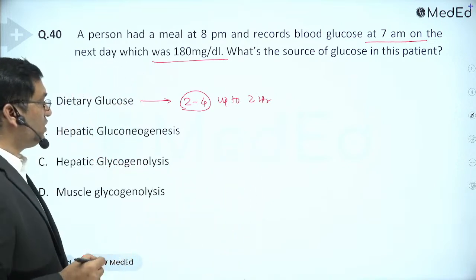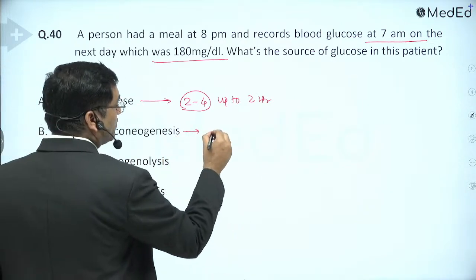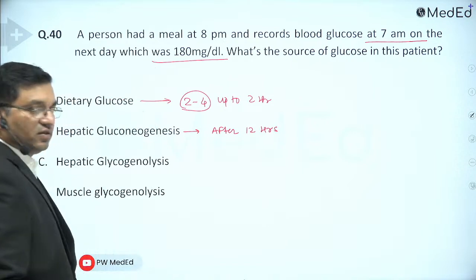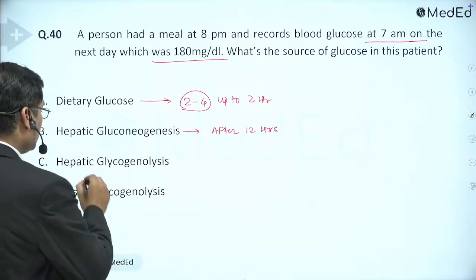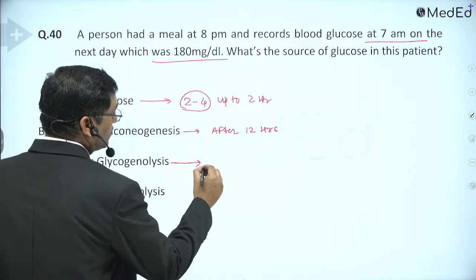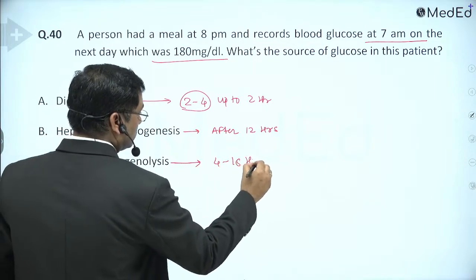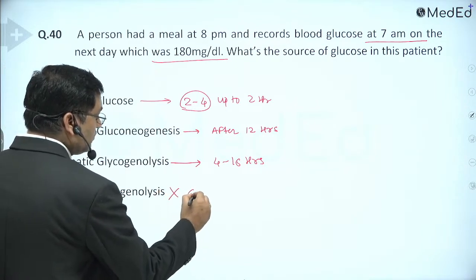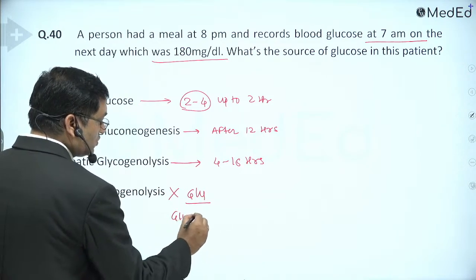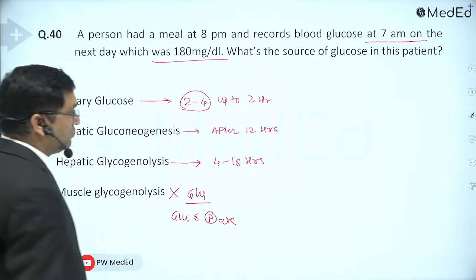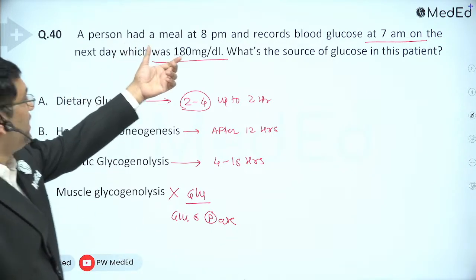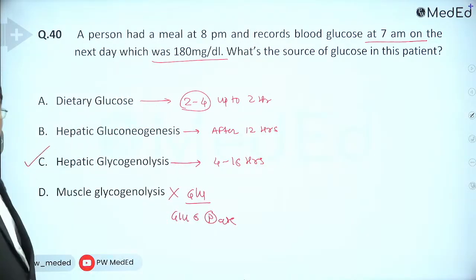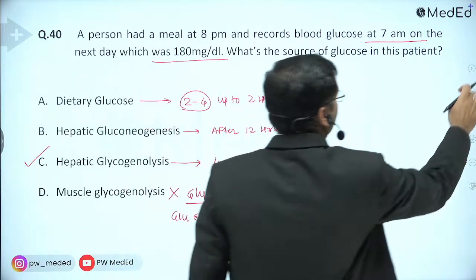Then hepatic gluconeogenesis will provide glucose after 12 hours; in 12 to 18 hours, gluconeogenesis is important. Hepatic glycogenolysis is important for 4 to 16 hours; it will maintain the blood glucose for 4 to 16 hours. Muscle glycogenolysis will not give you glucose because of the absence of glucose 6-phosphatase in the muscle. So what is the gap? 8 p.m. to 7 a.m. is 11 hours. So the answer is hepatic glycogenolysis.